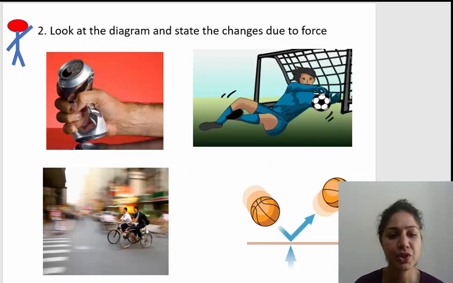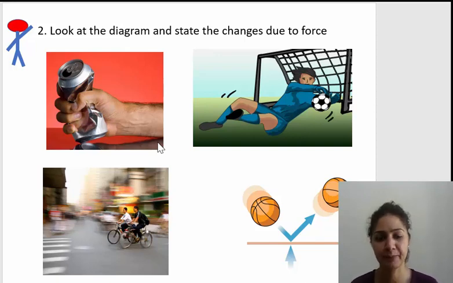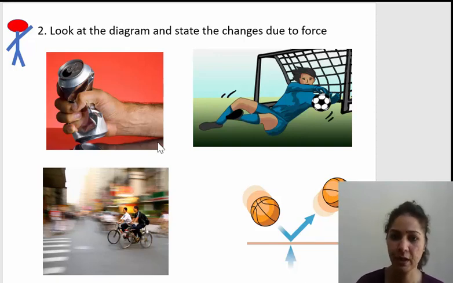Now let's look at the second question. In this question, you have to look at the diagram and state the changes which happen due to force. Now the first diagram is this. So he applies some force and he is trying to squeeze the can. So what is the effect of force? The effect of force is that the shape of the can changes, isn't it?